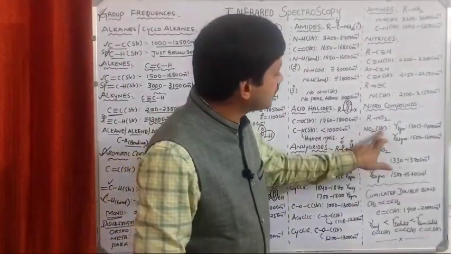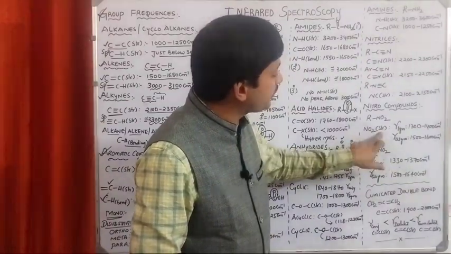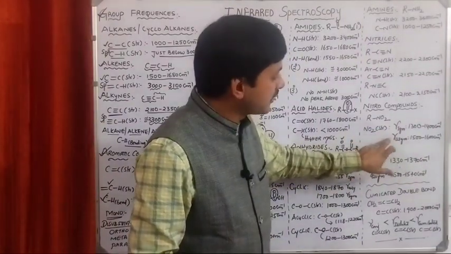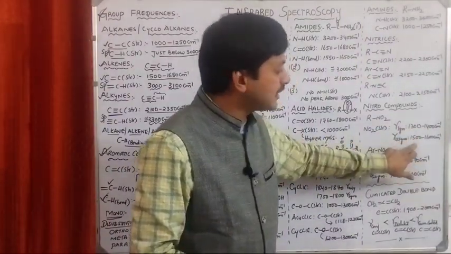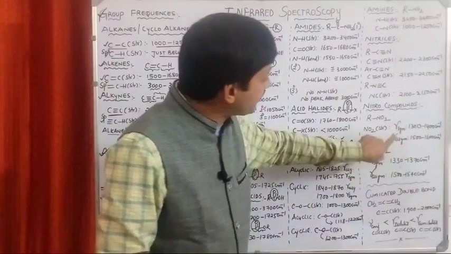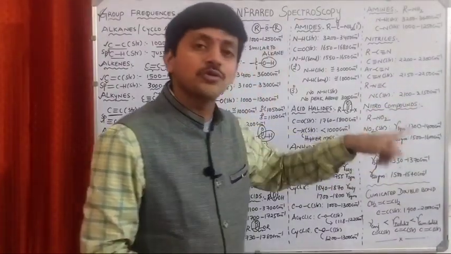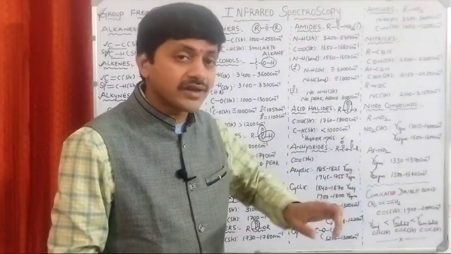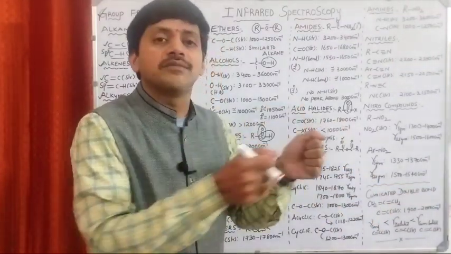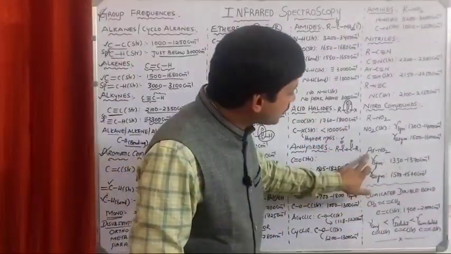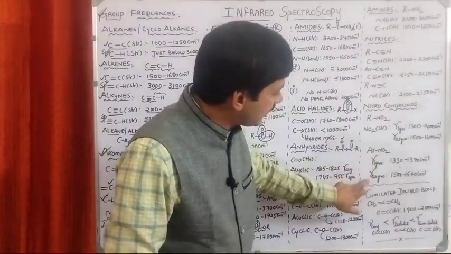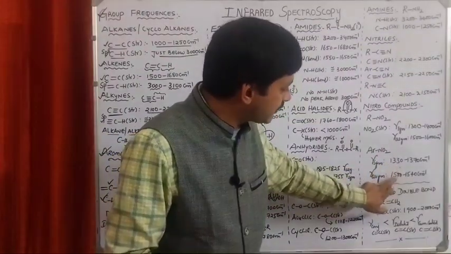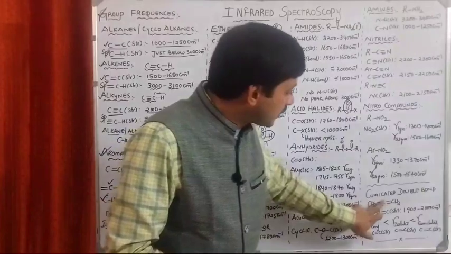So the nitrogen-oxygen stretching frequency is going to be symmetric and asymmetric. This is the symmetric value, this is the asymmetric value. Already we know that compared with the symmetric, the asymmetric value is always higher. Why? Because of the unequal change in the bond length, right? In case of aromatic nitro compounds, symmetric and asymmetric: symmetric value this one, asymmetric value this one.